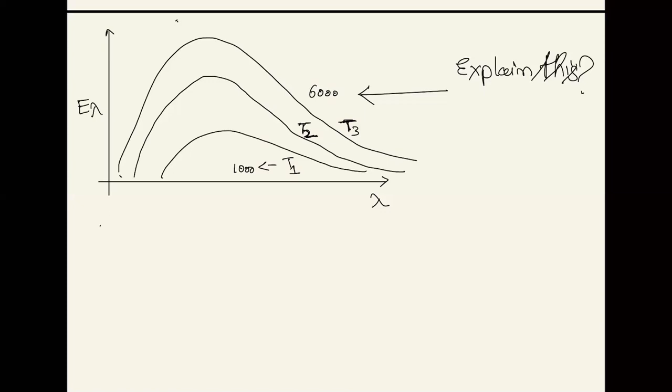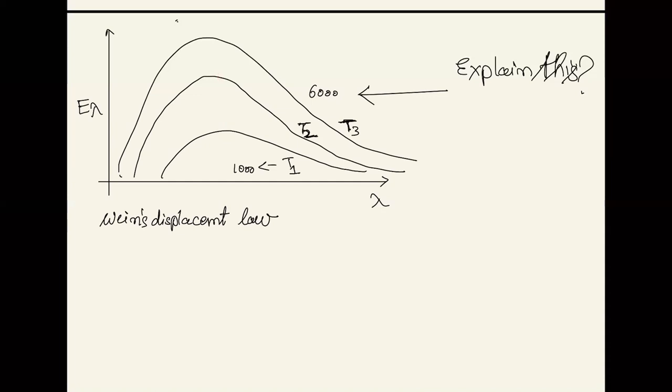So the first one to come into the picture was a scientist named Wien, William Wien. What Wien did is he put out a law which we all know as Wien's displacement law, wherein he addressed the variation of lambda max with temperature.